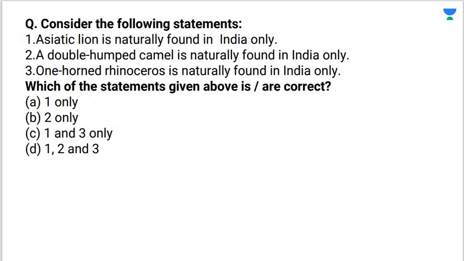Next question. Consider the following statements. Asiatic lion is naturally found in India only. A double-humped camel is naturally found in India only. One-horned rhinoceros is naturally found in India only. Which of the statements given above is or are correct? जल्दी से बताएं कौन सा statement correct है.